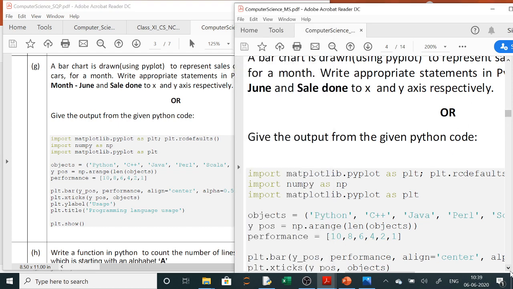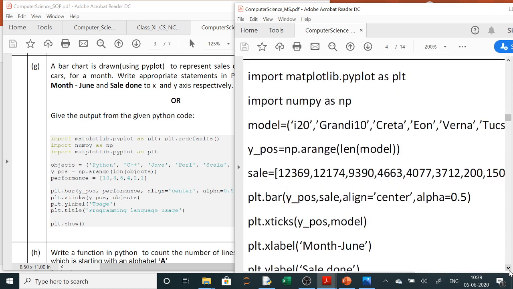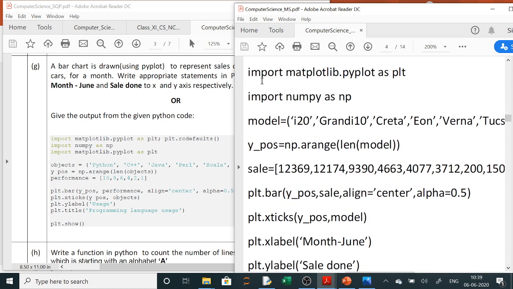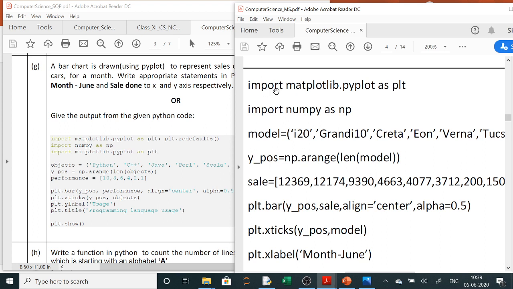I will show you the answer and how to match it. This is your answer. So the first line, whenever a pyplot question is asked, is import matplotlib.pyplot as plt. The second line is import numpy as np. Now all the car models you have written here. Then y position is np.arange of the length of this model, since that many bars you have to show. Sale value, any sales value, is not given in the question, so you can write any sales values of that many. Suppose 7 cars are there, you have to write 7 sales.